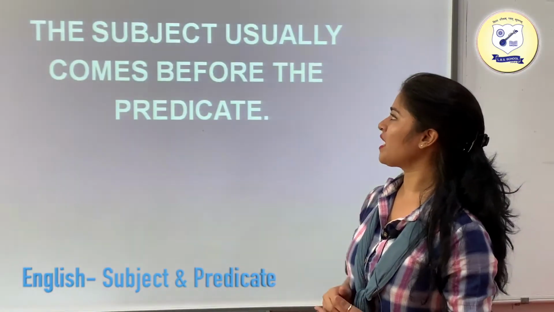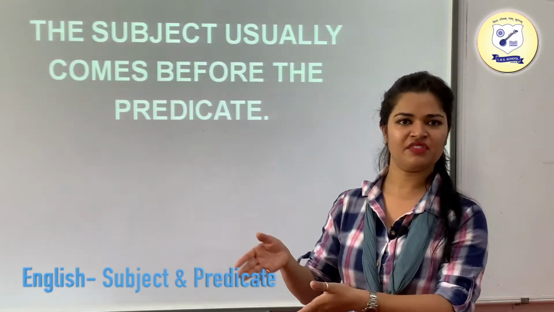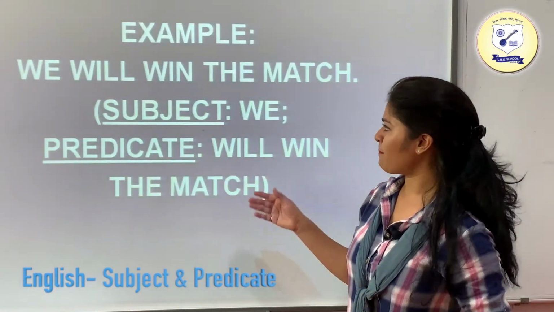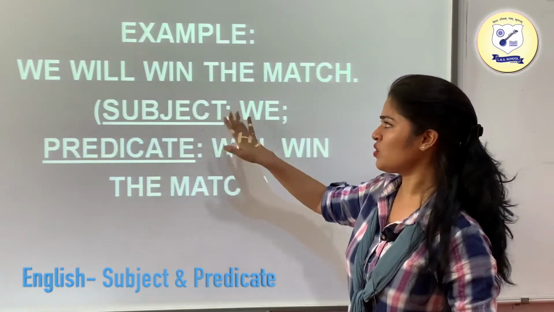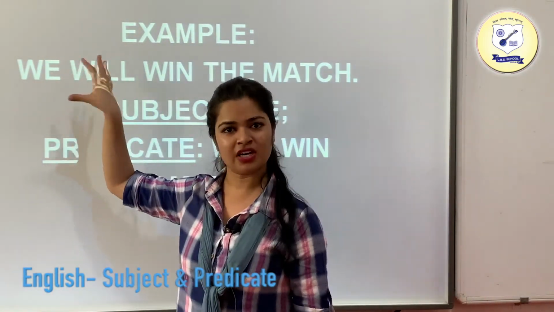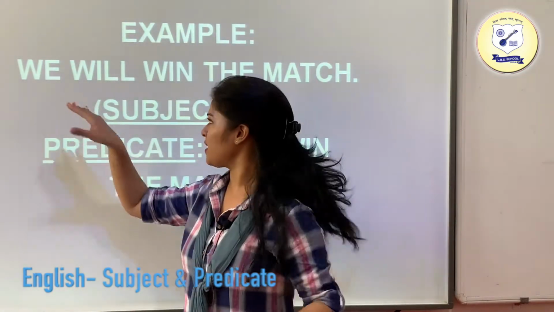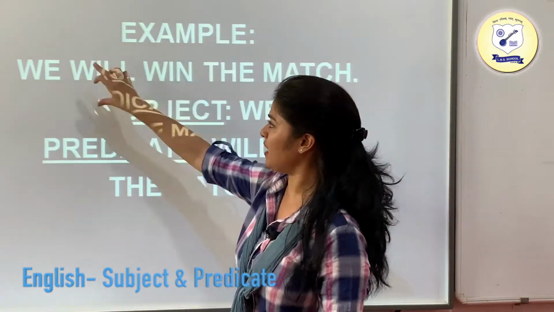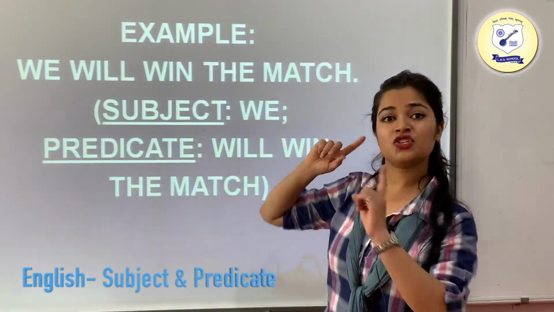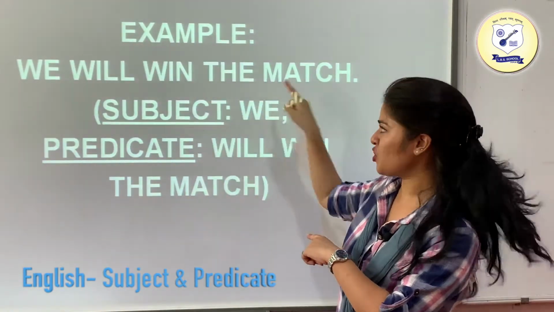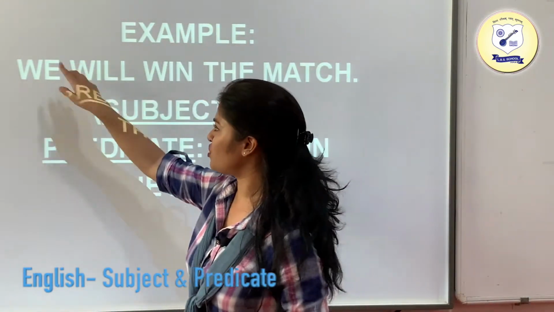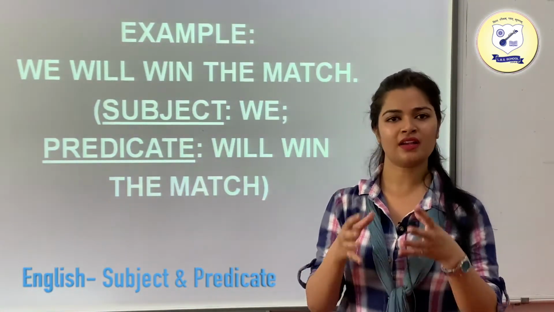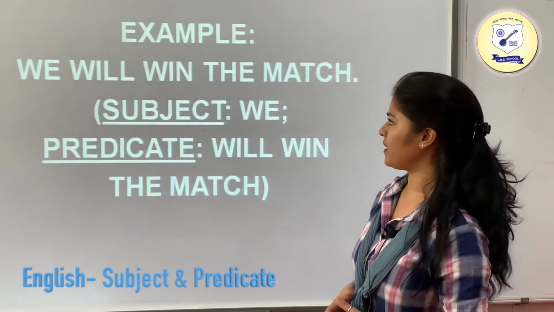The subject usually comes before the predicate, as we have seen in the previous examples. An example is: we will win the match. This sentence is about we, so we is the subject and it comes before the predicate. The whole remaining part, will win the match, is the predicate. As you can see, the subject comes before the predicate, as I told you.